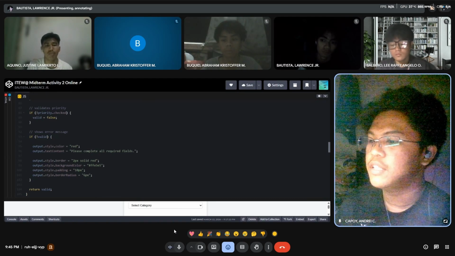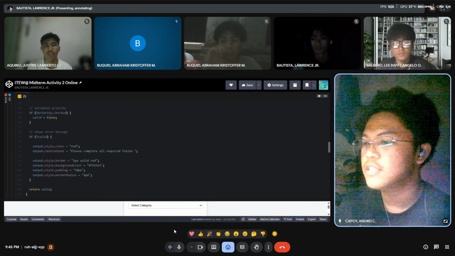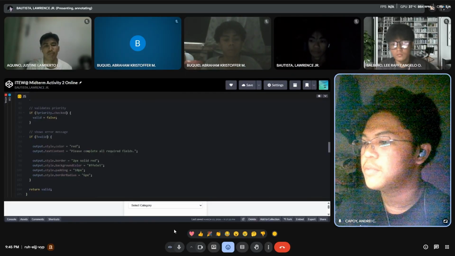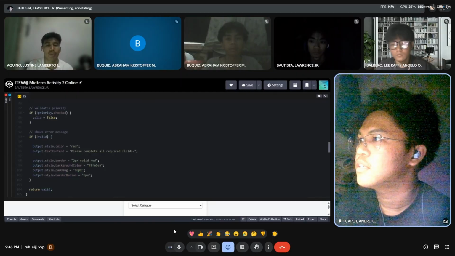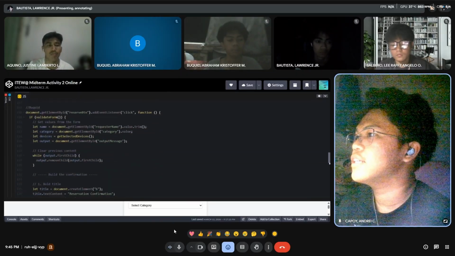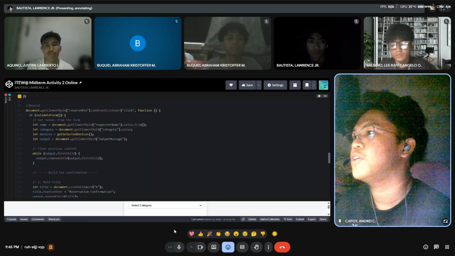Finally, the function returns true if the form is valid, or false if there are any errors, which prevents the form from being submitted until the issues are fixed. So that's all. Let's proceed to the next logic.